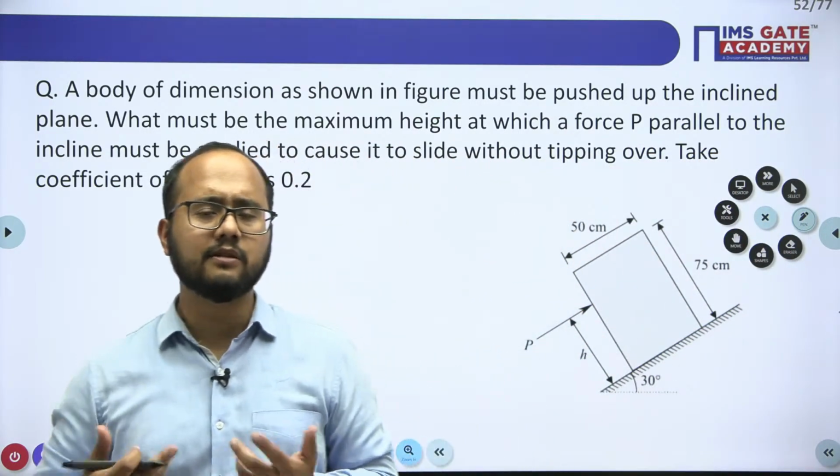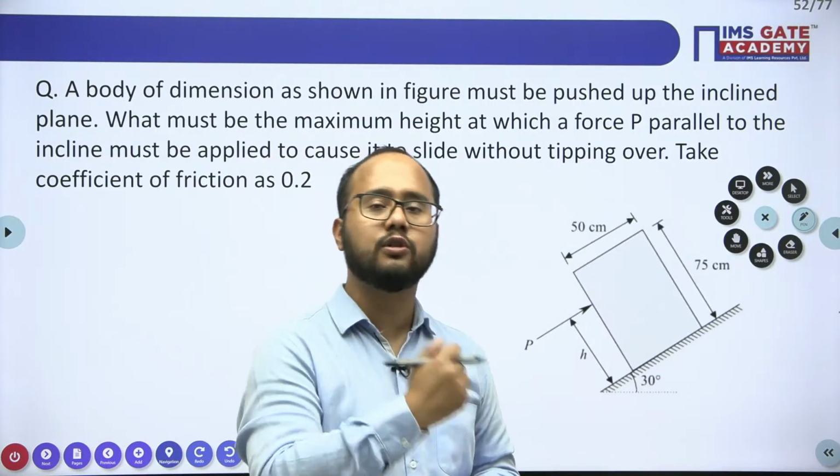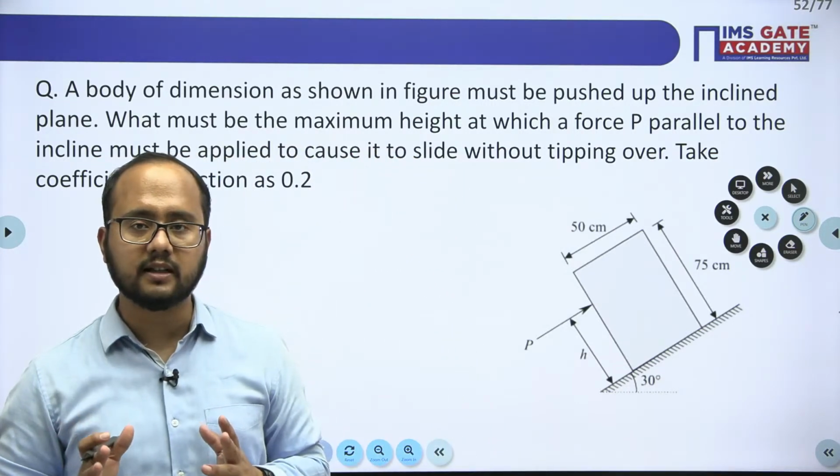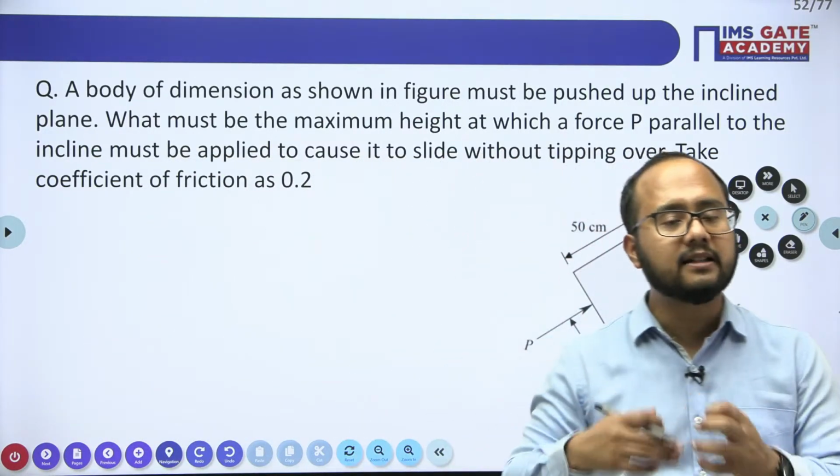Because most of the time you are solving PYQs, you need a touch of advanced level questions also. You need to practice those questions also, a different variety of questions. Just practicing the same thing again and again will not help you. You have to practice some different things also.